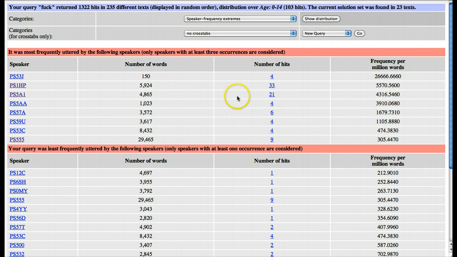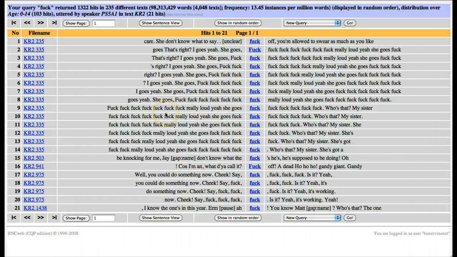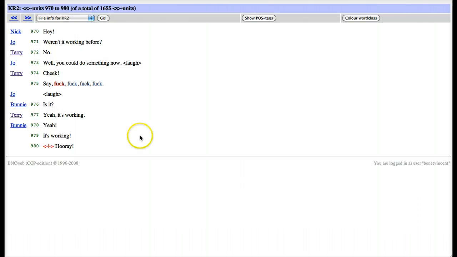And if we look in more closely at Terry's data, it gets quite interesting. You'll notice that it's not just used on its own, the word fuck, it's used in a whole string of the same words. Now it turns out that this is not really very realistic use of the word, because if we look more closely at the actual dialogue, they're checking whether the tape recorder works, and they're using this word as a rude word for effect.